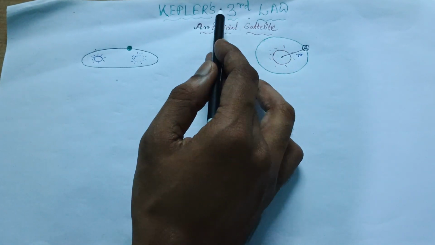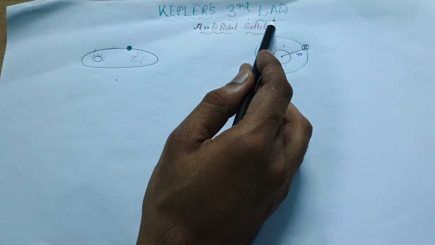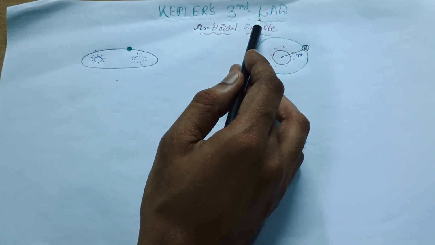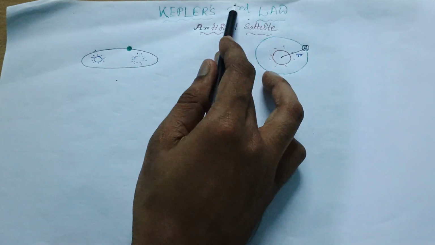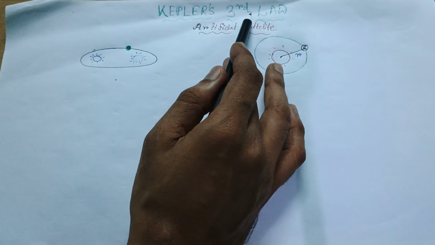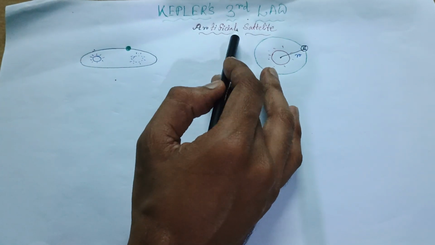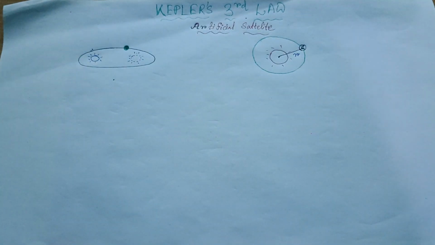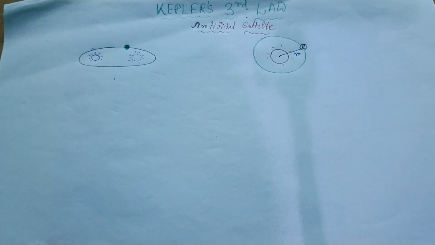So why have we come up with Kepler's third law? We could come with Kepler's first law and second law as well. But this third law has a significant role in understanding the artificial satellite and many other things. But before going to the third law, I would like to discuss some brief points about the first law and second law. So be patient and stay tuned with us.